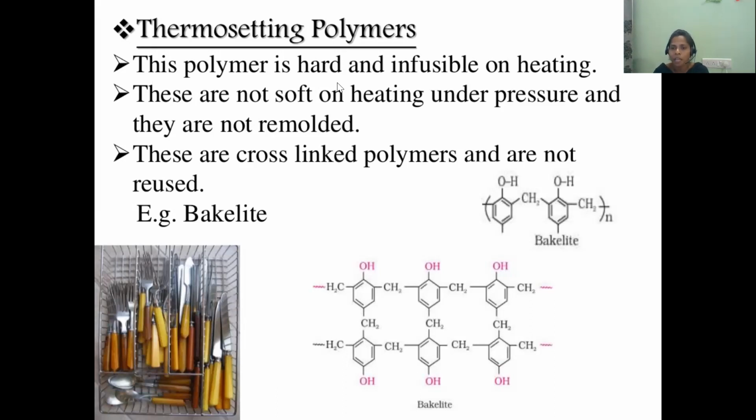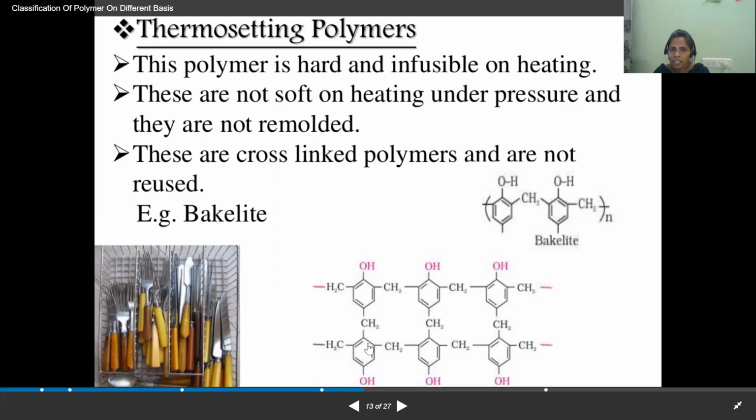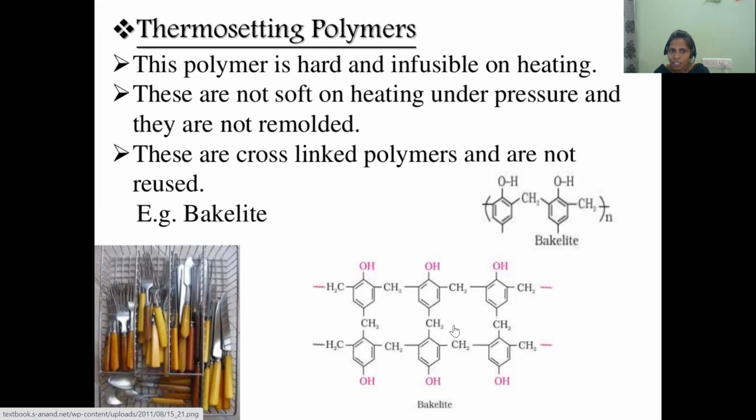But whereas with thermoplastics, whatever the shape we want, even if we have got a particular shape, again on heating we can get our desired shape. That means again, we can remold it. But whereas thermosetting plastics, we cannot remold. These are cross-linked polymers. See here, this is the cross-linking structure, which has a three-dimensional structure.